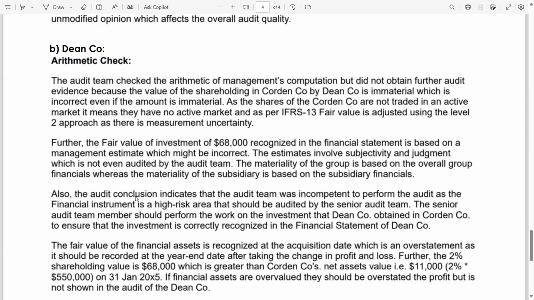Also, the audit conclusion indicates that the audit team was incompetent to perform the audit, as financial instruments are a high risk area that should be audited by the senior audit team. The senior audit team member should perform the work on the investment that Dean Company obtained in Corden Company, remember, the 2% investment, to ensure that the investment is correctly recognized in the financial statements of Dean Company.